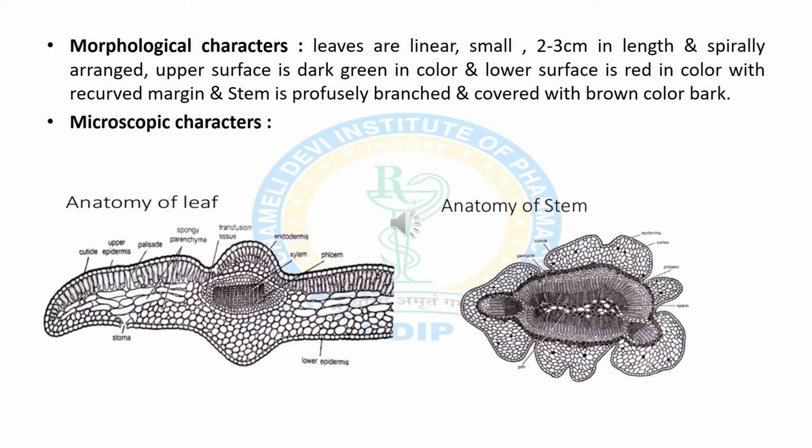The TS of leaf shows various structures like epidermis, xylem and phloem at the center, mesophyll with spongy parenchyma, lower and upper epidermis, cuticle and stomata. Now we can discuss the anatomy of the stem by the transverse section. It shows various structures like epidermis, cortex, cuticle, pericycle and vascular bundle, with xylem and phloem at the center.